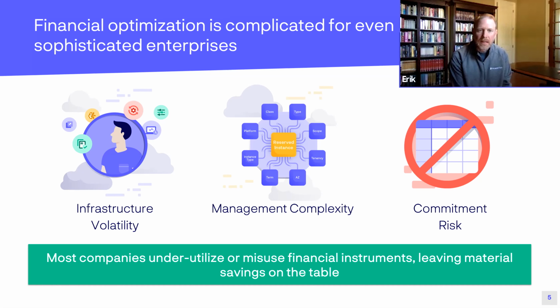The first is infrastructure volatility. The cloud is dynamic. You're starting resources, you're stopping resources, things are changing hour to hour. That dynamism creates complexity in needing to manage that financial universe. And that creates challenges both from a tactical perspective to maintain savings, but also from a capacity planning perspective to figure out what commitments need to be made in order to maximize savings.